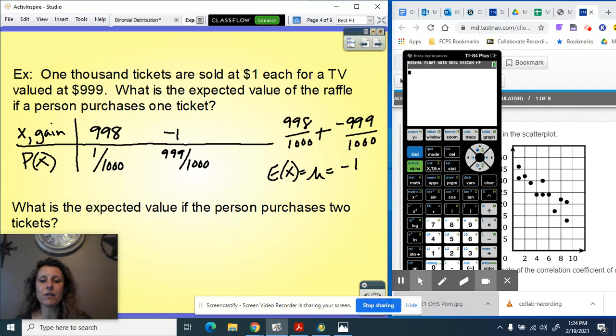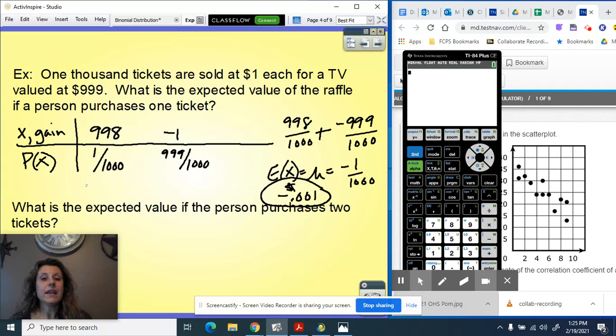And I get negative 1 over 1,000. We could write that as a decimal. So if we divide those two, negative 0.001, and that is in terms of money. So on average, each time that I play this game, I am losing money. I'm losing less than a cent, but I'm losing money.